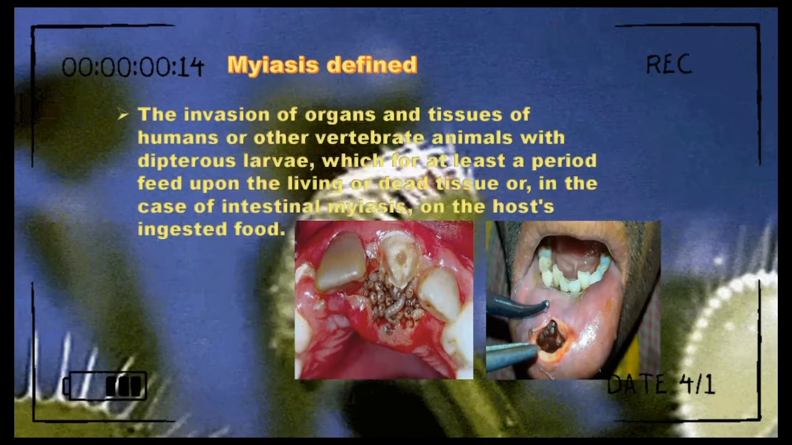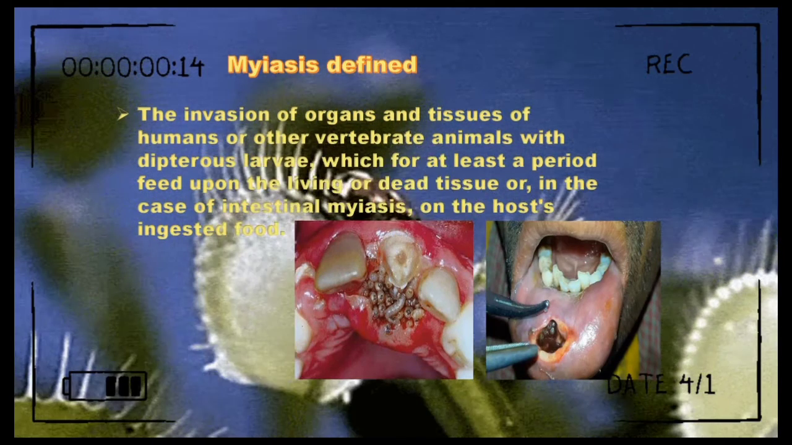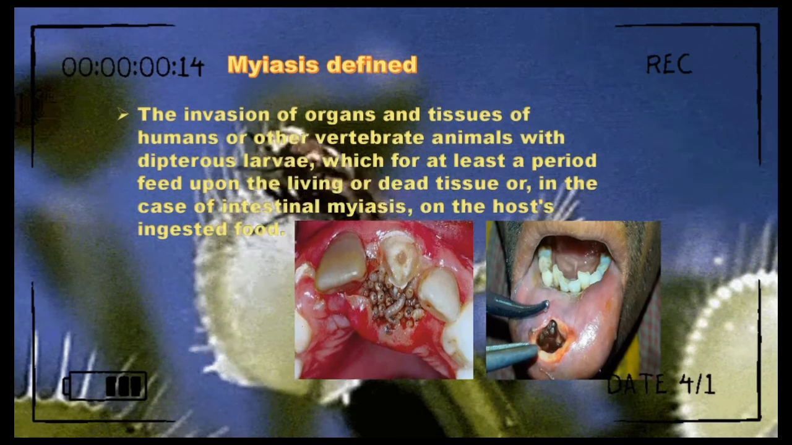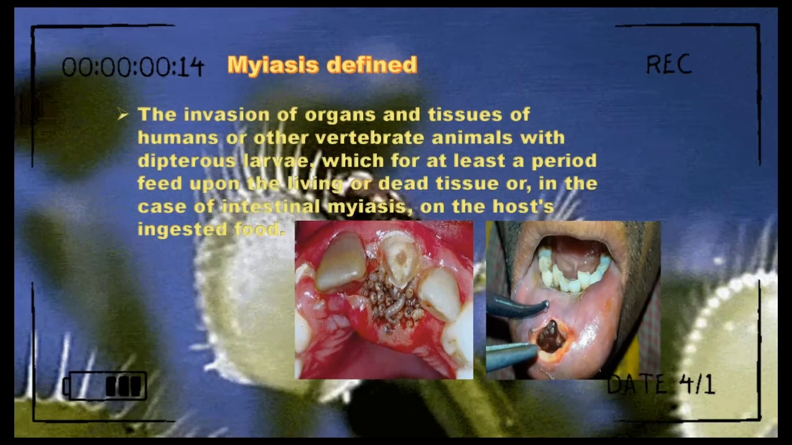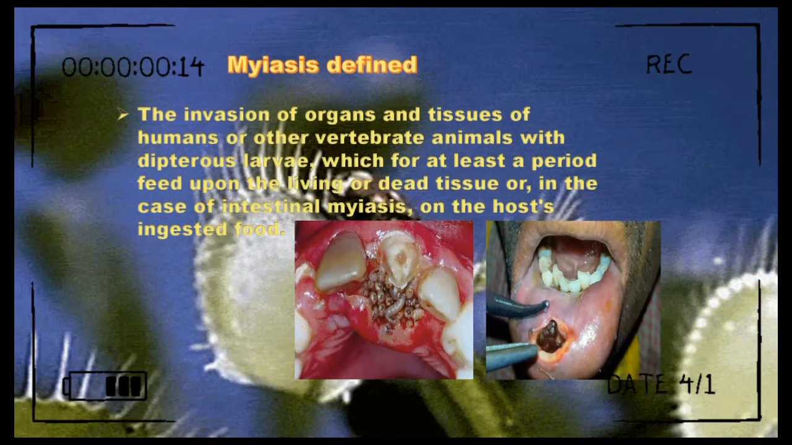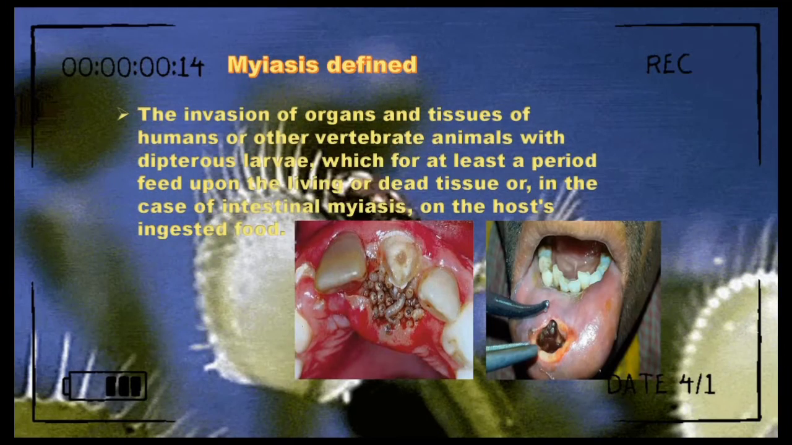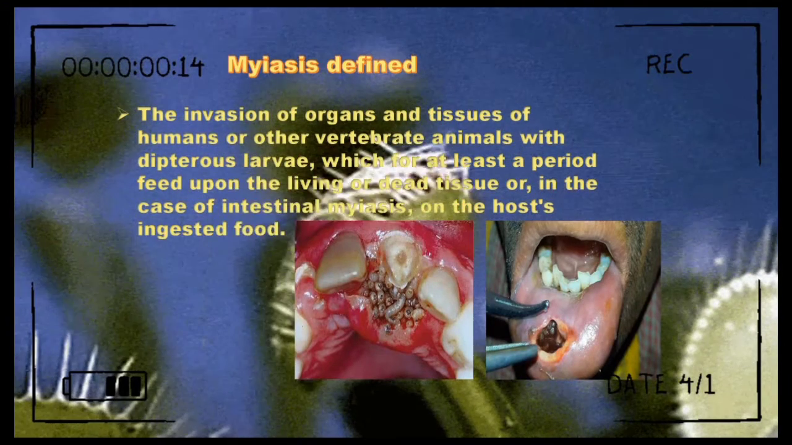Myiasis is defined as the invasion of organs and tissues of humans or other vertebrate animals with dipterous larvae, which for at least a period feed upon the living or dead tissue, or, in the case of intestinal myiasis, on the host's ingested food.